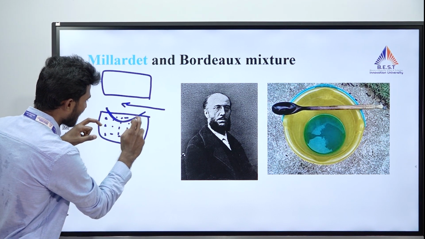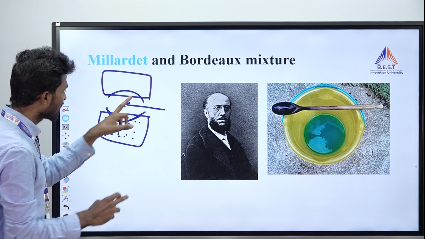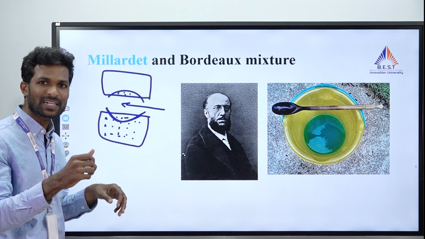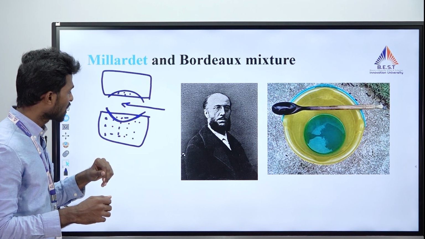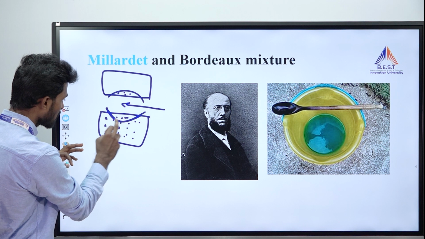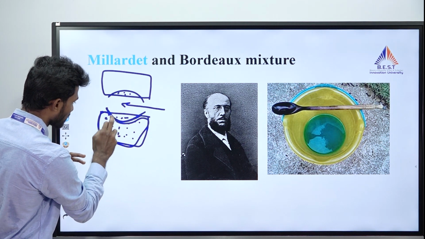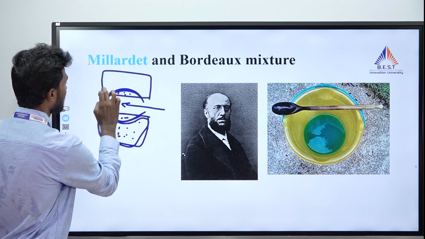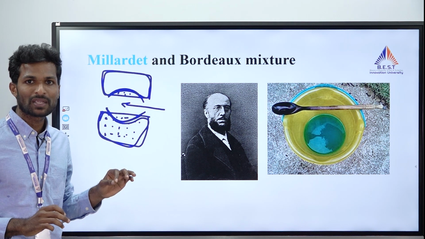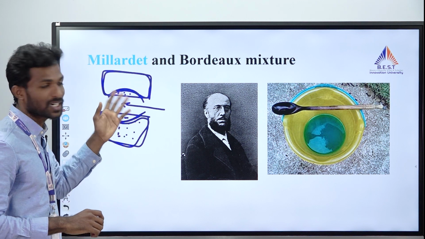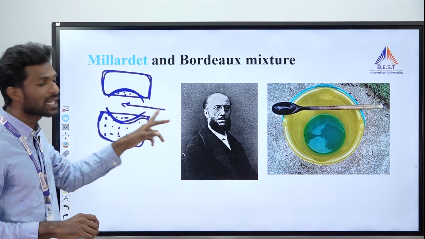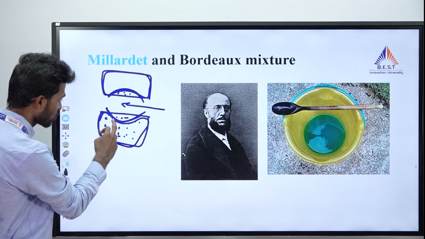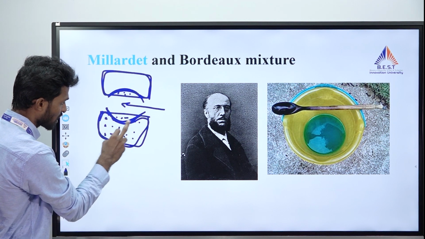This was the only area on both sides where the plants were completely free of disease, and he also observed some kind of white color liquid on the plants. He was really shocked, because the remaining field was infected with grapes downy mildew, while the area with the white liquid material was completely free of disease. Then he was eager to know what exactly was happening here. Immediately he went to the farm manager, David, and asked him what exactly happened to this area, why it was completely free of disease.